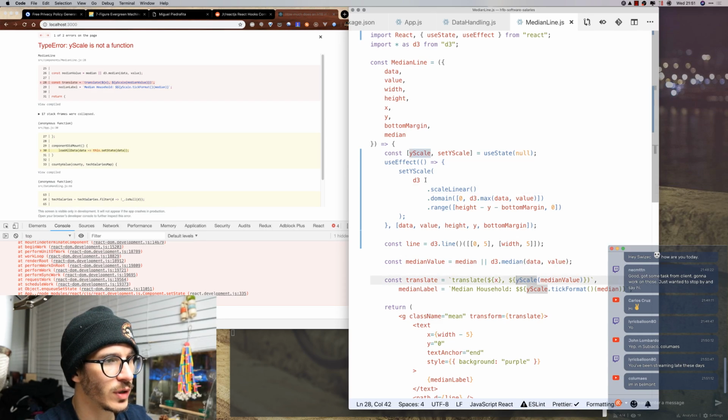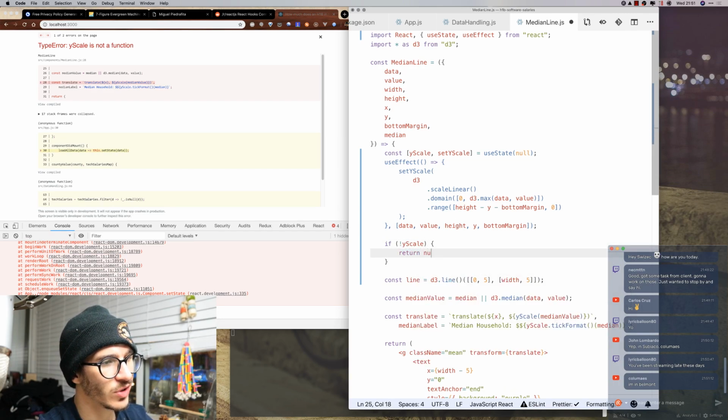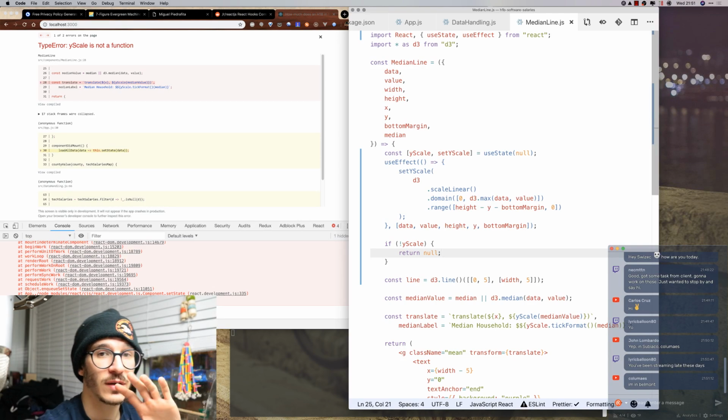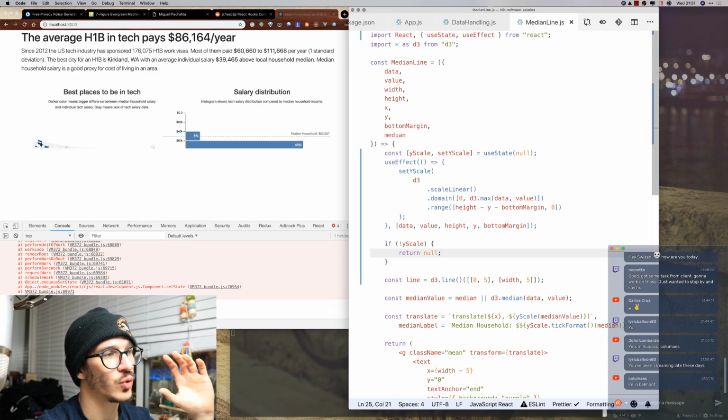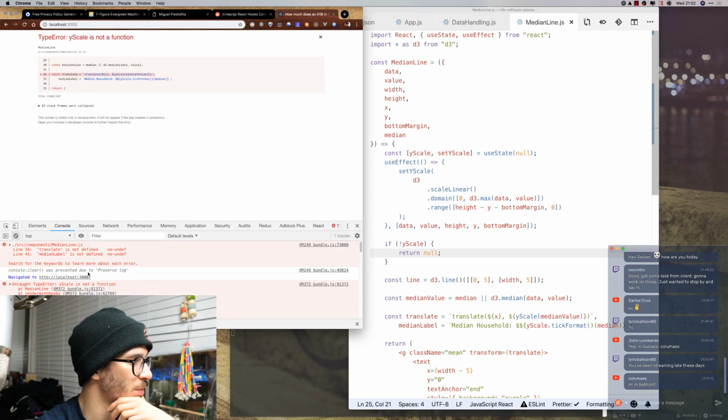I guess we really only need to use translate once the yScale is actually defined. So what happens if we say this? If yScale is not defined yet, we're going to return null, and this is like a stopgap to make it work while we figure out how to make it work better.